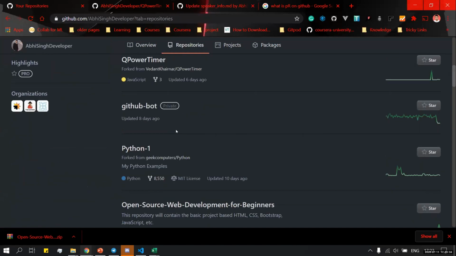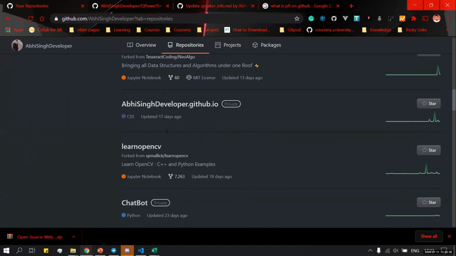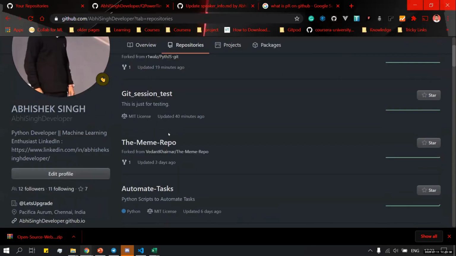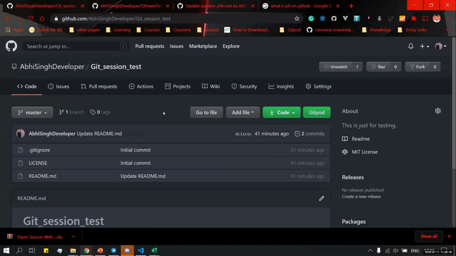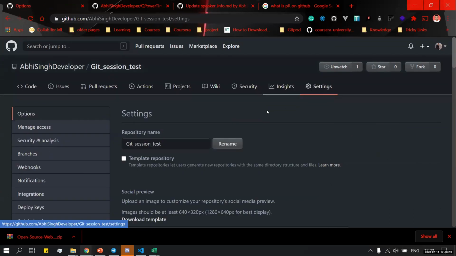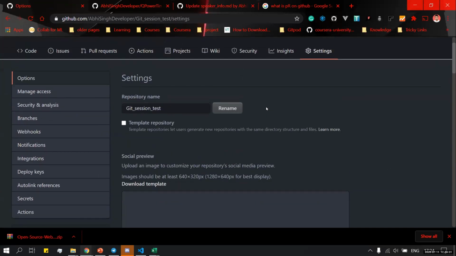Okay, so let me see which repository I can delete. Yeah, this one. This was the repository I created at the beginning of this session. I'll just click on this. So first we will see how to rename it. For that we have settings over here. We will click on this. Now here come all the settings. I'll explain them one by one.